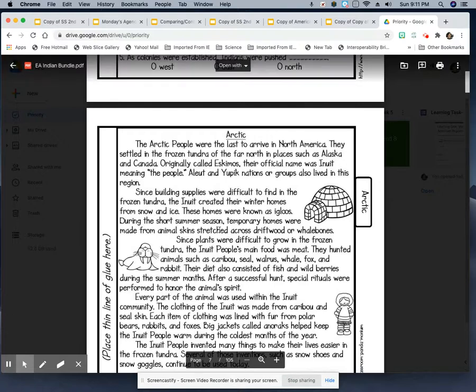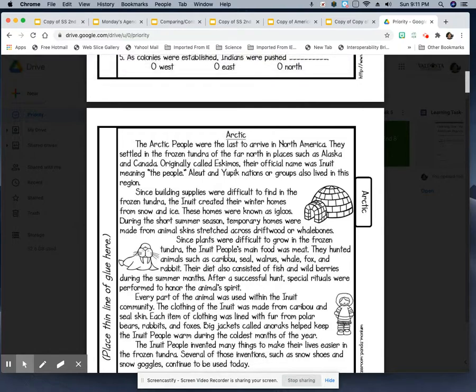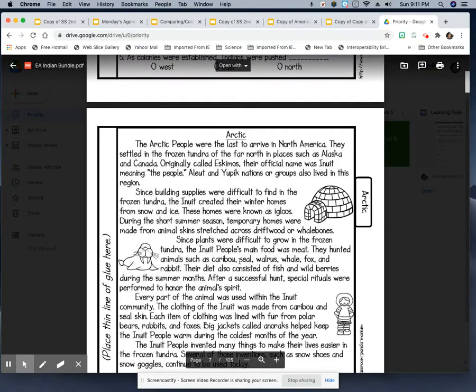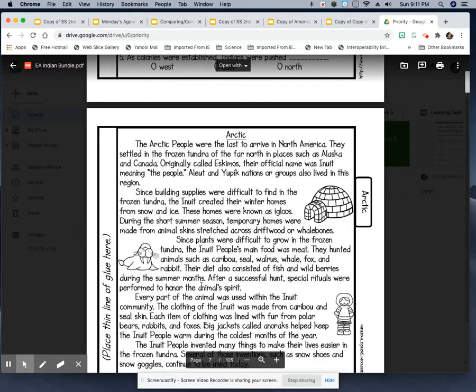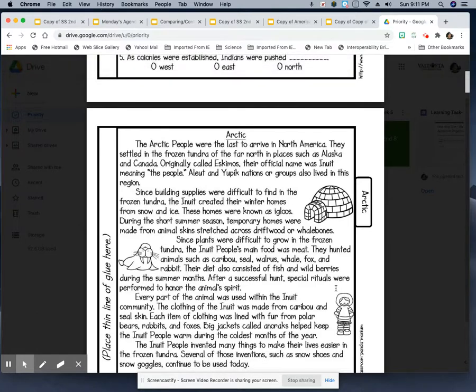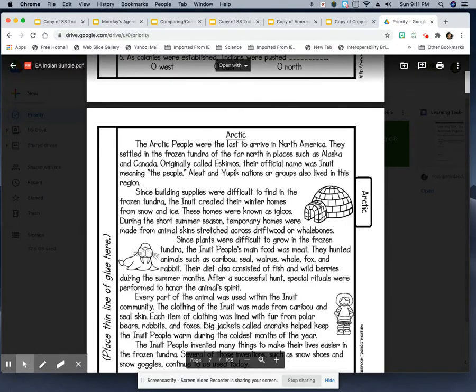During the short summer seasons, temporary homes were made from animal skins stretched across driftwood or whalebones. Since plants were difficult to grow in the frozen tundra, the Inuit people's main food was meat. They hunted animals such as caribou, seal, walrus, whale, fox, and rabbit. Their diet also consisted of fish and wild berries during the summer months. After a successful hunt, special rituals were performed to honor the animal spirit, a special ceremony. Every part of the animal was used within the Inuit community.